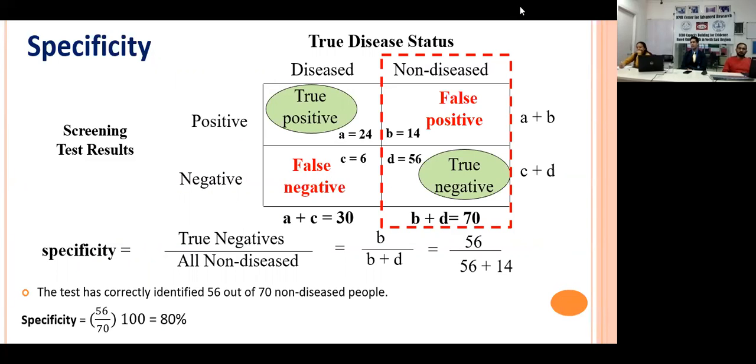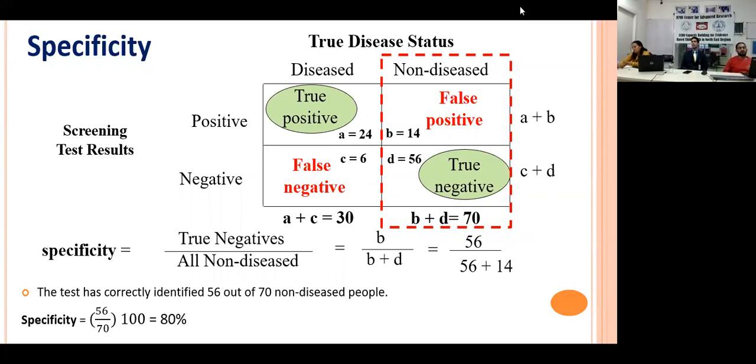So out of 70 who were healthy or non-diseased, we were able to tell convincingly that yes, they are negative. So true negative is 56, and we were not able to identify 14. So our specificity value is the true negatives divided by the total number, which is 70. And again, the specificity of the test is 80%.